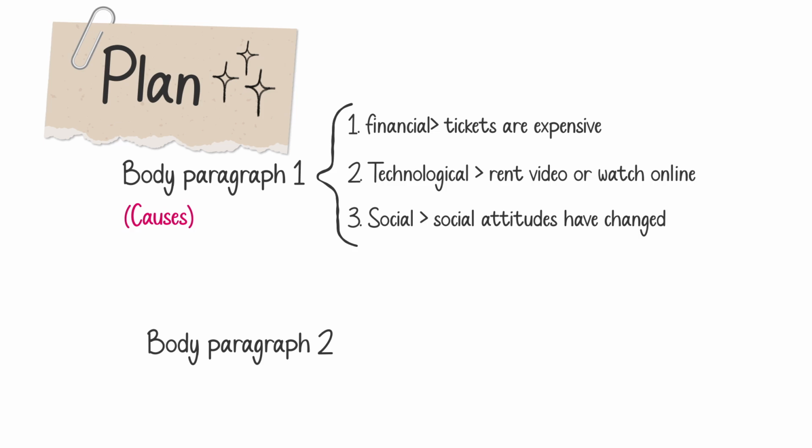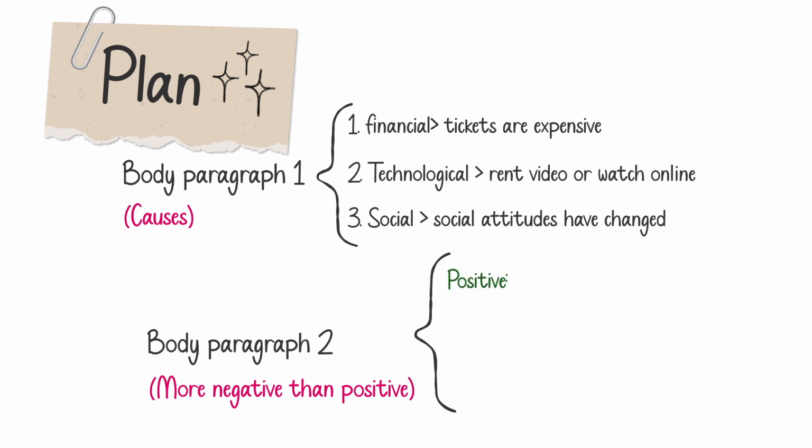Now, in this essay, I'm going to say that this decline is more negative than positive. All right, I'm not going to say that I totally believe that it is totally positive or negative. I'm going to have a balanced view. So when you say that it is more negative than positive, after your topic sentence in your body paragraph, you write one positive point and then you provide 2 or 3 negative points. So if I say it is more negative than positive, I provide one positive point about this decline. And I say that it is a greater choice, right, as my reason.